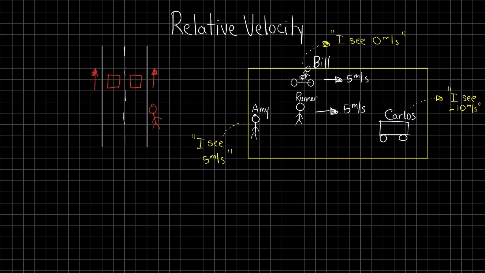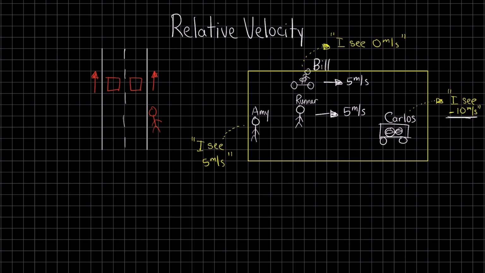So if Carlos sees the runner moving backward at a rate of -10 meters per second, how fast is he actually going? What this -10 meters per second means is that the distance between the runner and Carlos is growing. And from the set of eyes of Carlos, he sees the runner moving backwards. This means that Carlos is moving at a rate of 15 meters per second because the difference between their speeds is 10 meters per second. That is the rate at which they are separating.